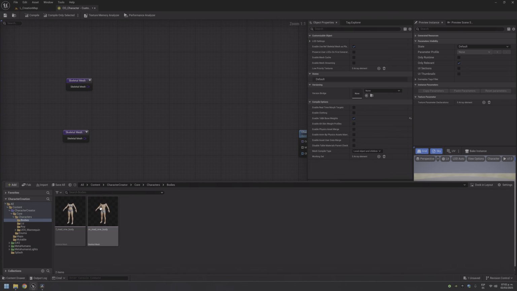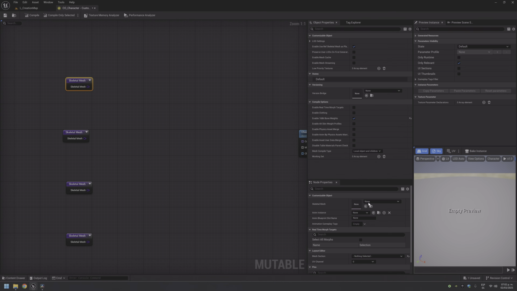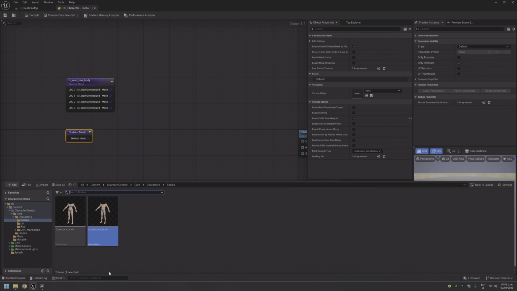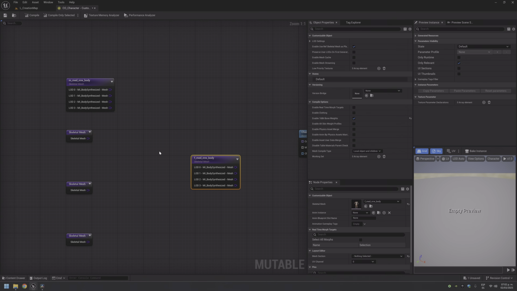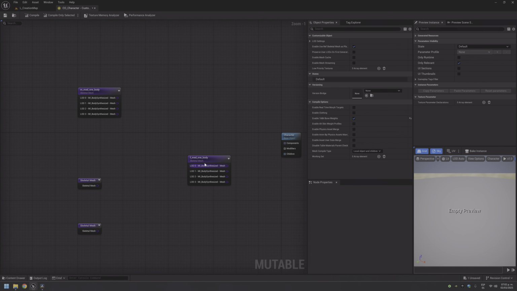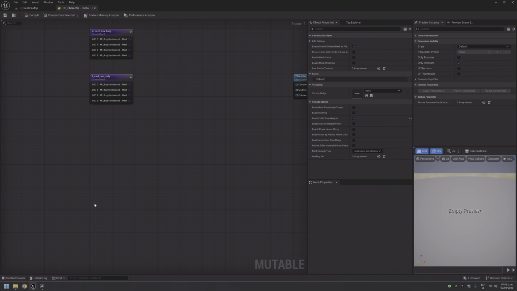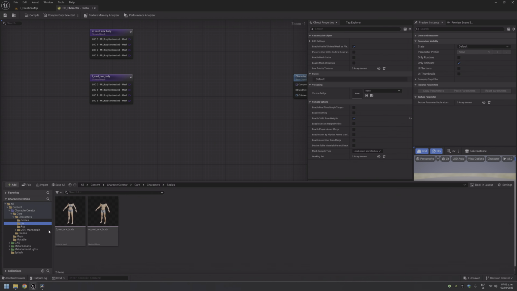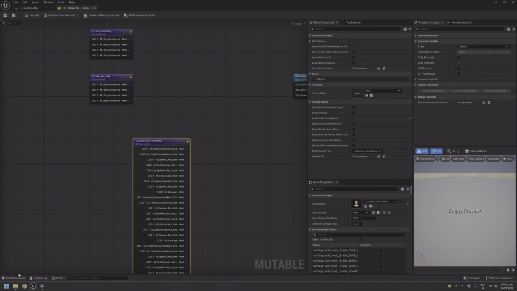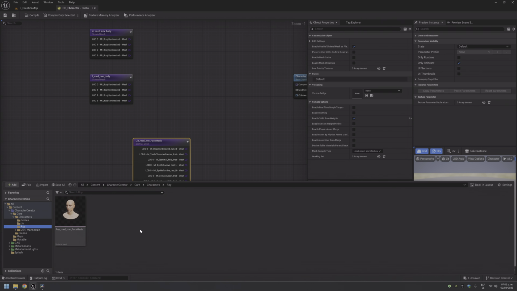Okay, select the skeletal mesh and select here, or I don't know, drag it if you want. The problem with dragging is that this also works. I forgot to say that. So you can literally drag it if you want. That also works.